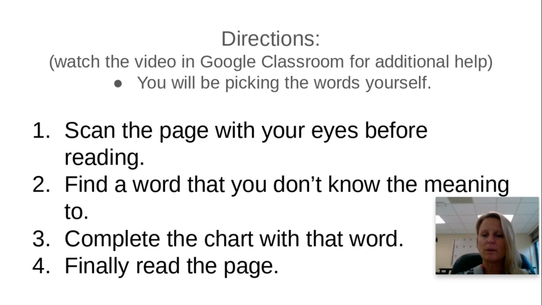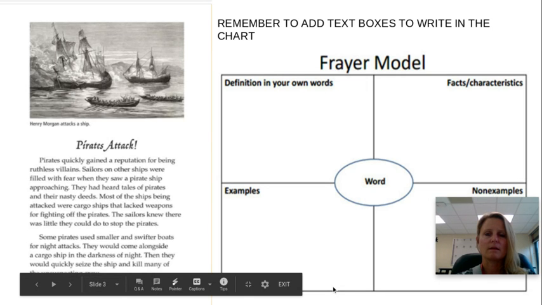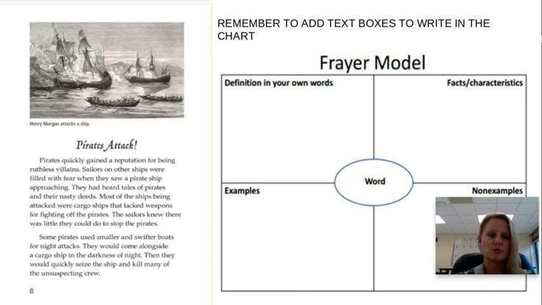So here's how you do it. You're going to scan the page with your eyes before reading. Find a word that you don't know the meaning to, and then complete the chart with that word, and finally read that page. So I'm going to show you how to do it on this page.